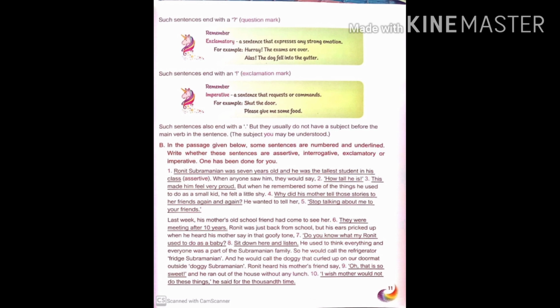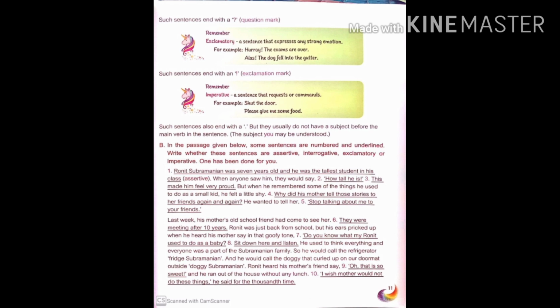Remember, imperative: a sentence that requests or commands. For example, shut the door, please give me some food. So imperative sentences are the sentences which express any request, command, order, wish. They are known as imperative sentences. For example, shut the door. Here we are giving a command to shut the door. Please give me some food.